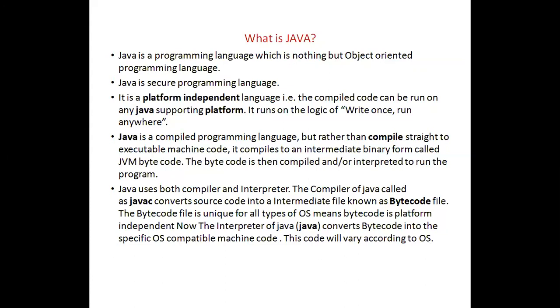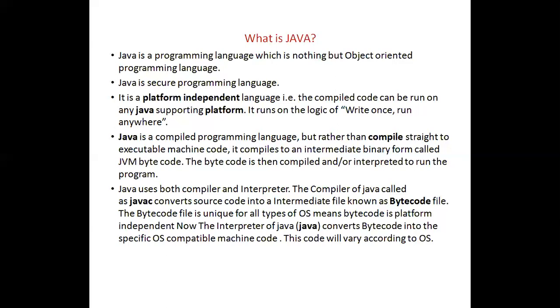Next, Java is a secure programming language. Tell me why it is secure. In Java, when you write a program and when you compile the program or run the program, it will be converted to bytecode.